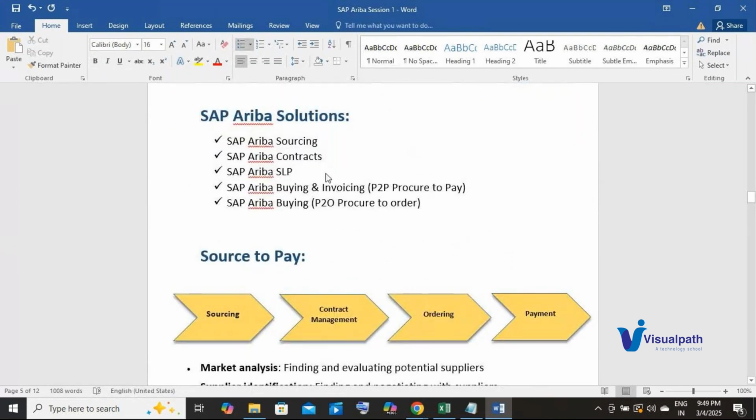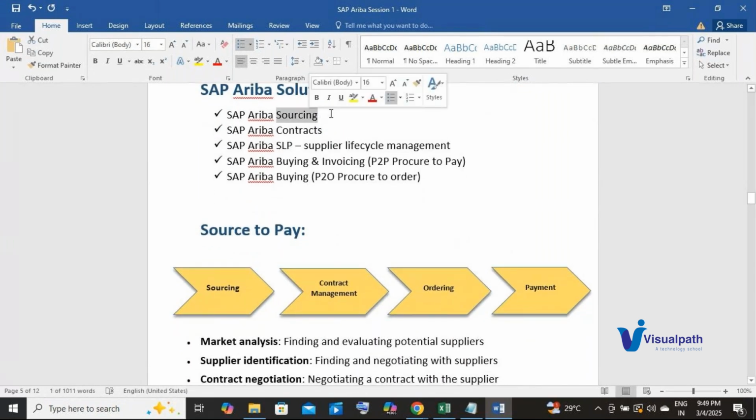Now let's discuss Ariba SLP. SLP stands for Supplier Life Cycle Management. We have identified the supplier using sourcing, we have established the contracts using Ariba Contracts, and we have purchased and made the payment using the other solutions of SAP Ariba.